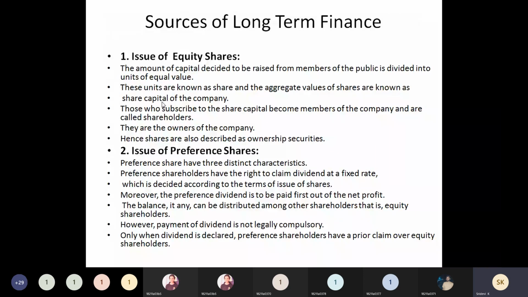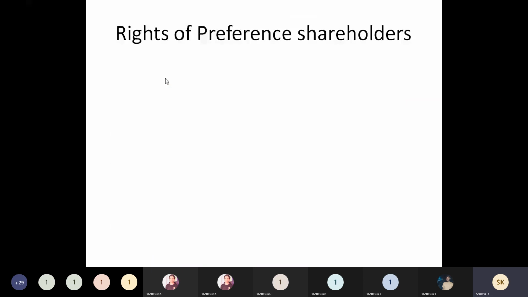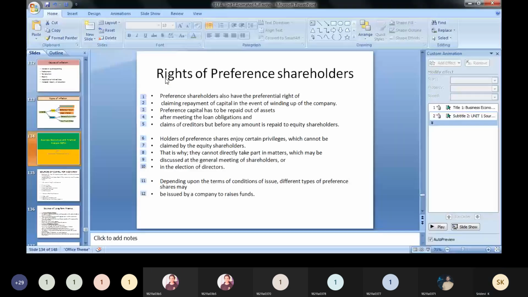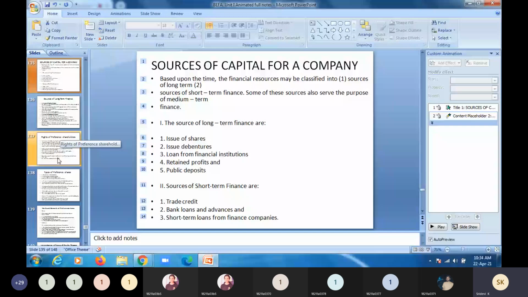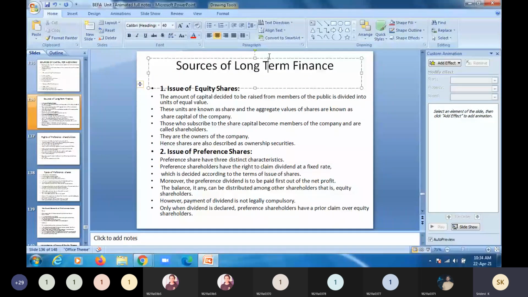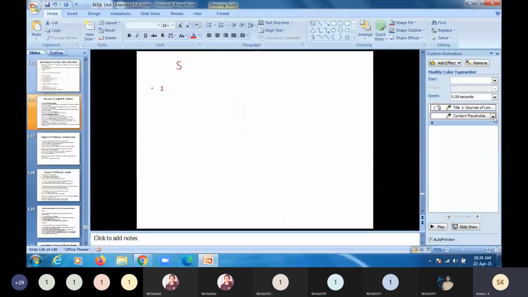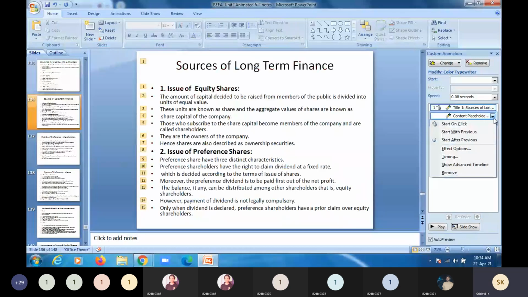So issue of shares may be divided into two different types. One, it is issue of equity shares, and the other one, it is preference shares. So equity shares and preference shares are differing. How these are differing, that we have to discuss in detail. What are the preferences that are given in case of equity shares, and what are the different preferences that were given to the preference shares.